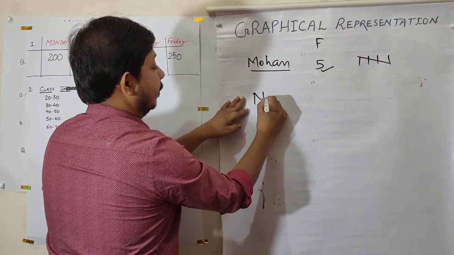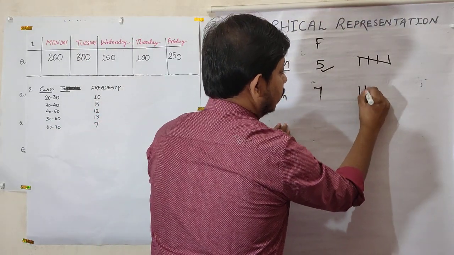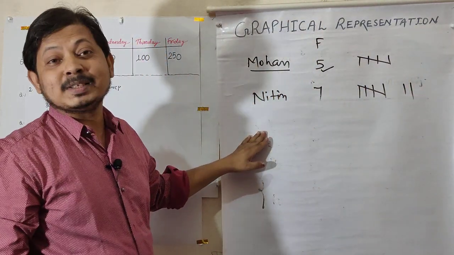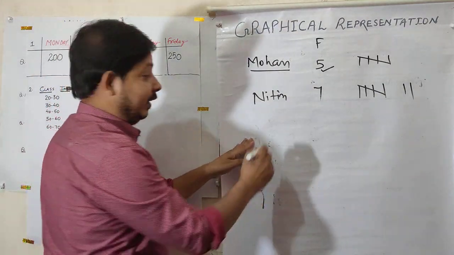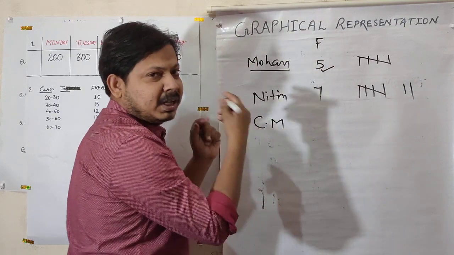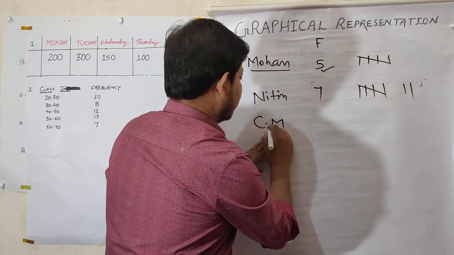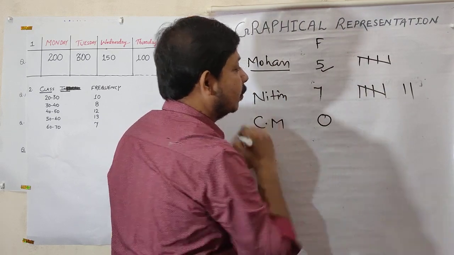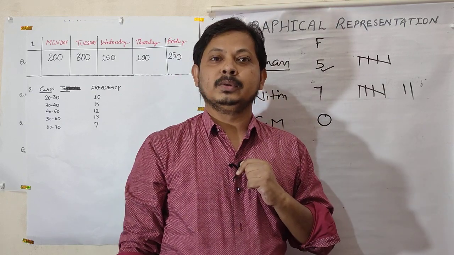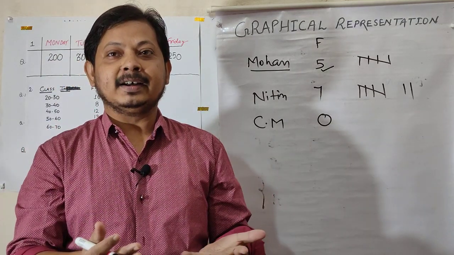Suppose Nitin, my name, has 7 mangoes. In tally marks: 1, 2, 3, 4, 5, 1, 2. And then suppose the very famous Carry Minati. I don't know Carry Minati, he was very famous on YouTube. Even I don't know the spelling of Carry Minati. But in maths, nothing. So Carry Minati is 0. No need to write anything here. So this way we will represent our data.